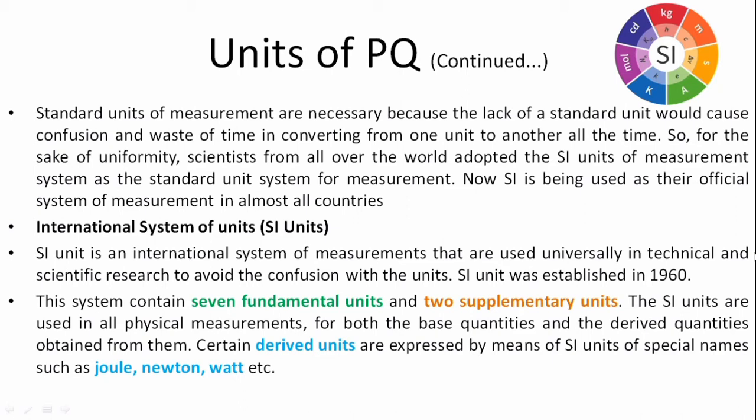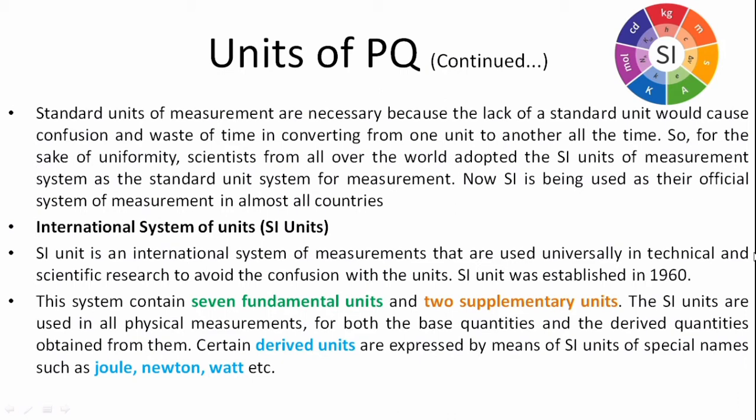When I express the mass of gold or platinum, I use the unit grams. Whereas while buying fruits and vegetables, I prefer the unit kilograms. So this is our day-to-day life experience. But in physics, a standard unit of measurement is very necessary, because lack of a standard unit may cause confusion and waste of time in converting from one unit to another.